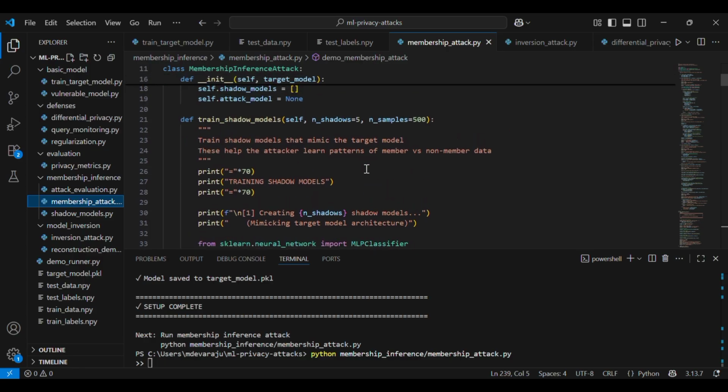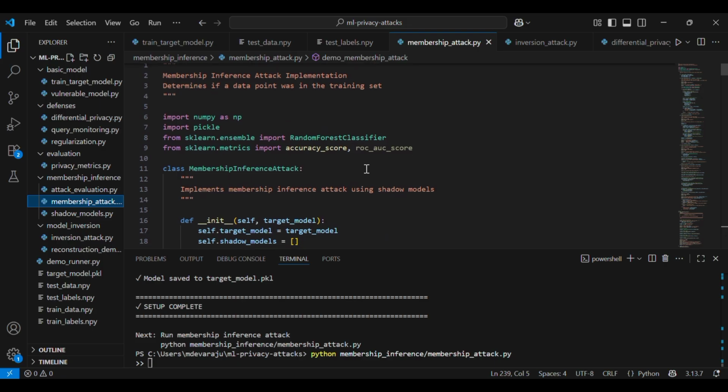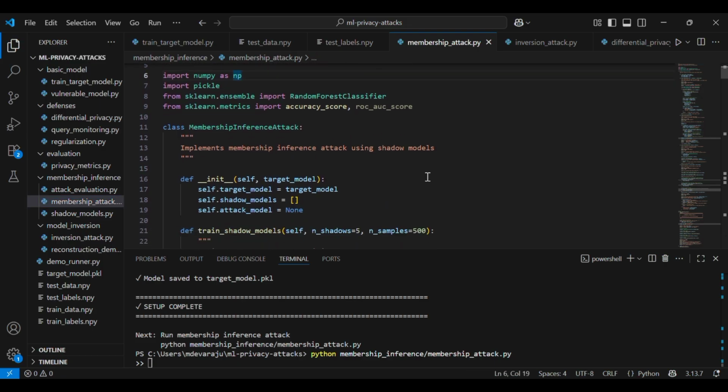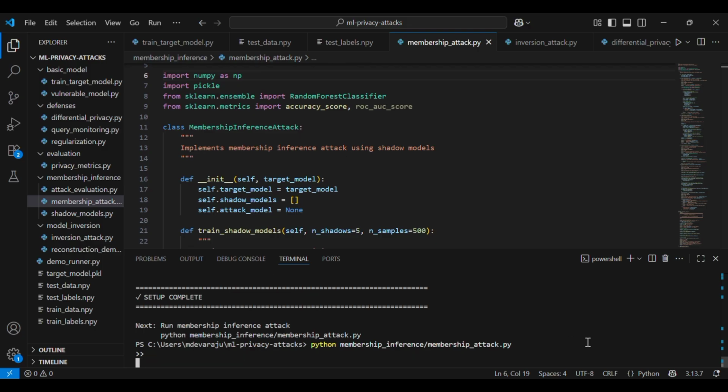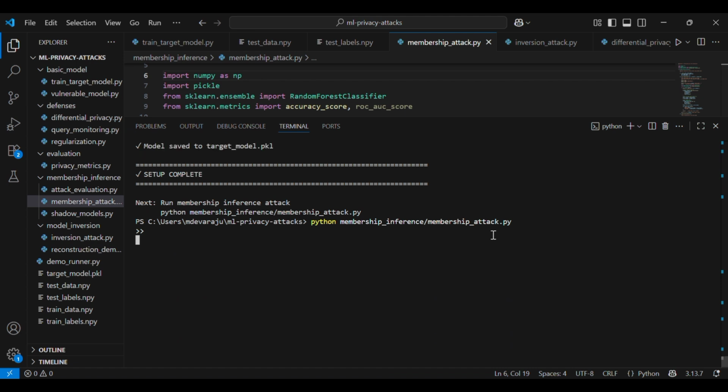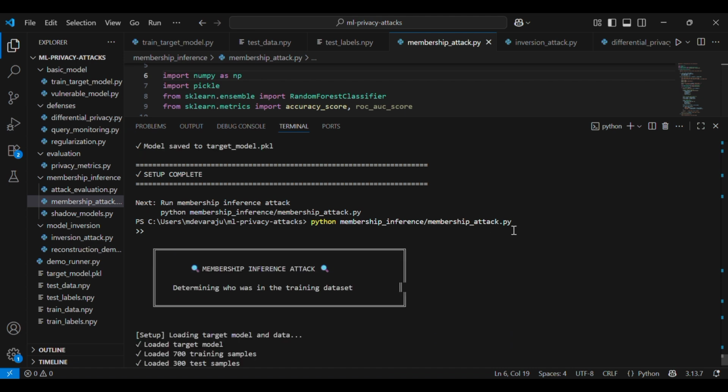We train multiple shadow models that mimic our target, and use these shadow models to learn the difference between how the models behave on the training data versus the test data. Then we build an attack classifier that predicts membership based on these patterns. So we are training with the five shadow models, as I said, on similar data.